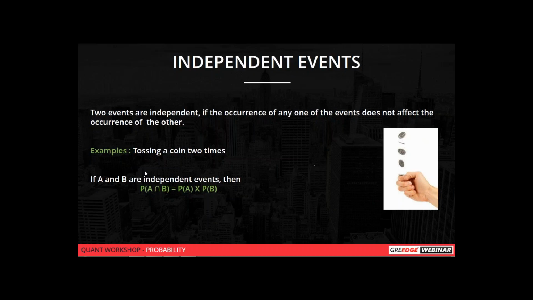Swati, if it is an independent event, because the outcome of one is not going to affect the outcome of the other, and you are sure that it is independent, you can find the probabilities of both separately and just multiply them. That is the basic rule, Swati.